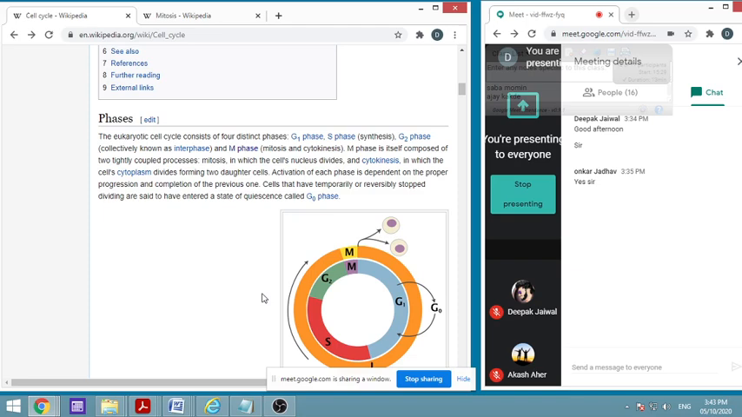Activation of each phase is dependent on the proper progression and completion of the previous one. If the G1 phase is proper, then only the S phase will be proper. And it will be activated when the signals go. We have seen checkpoints again. If the checkpoints confirm that everything was correct, then it will go to the next. If there is a problem at the checkpoint and it could not be rectified, then it will result in pathological structures. The cells that have temporarily or reversibly stopped dividing are in a phase called quiescence, or quietness. This quiescence is also called the G0 phase.